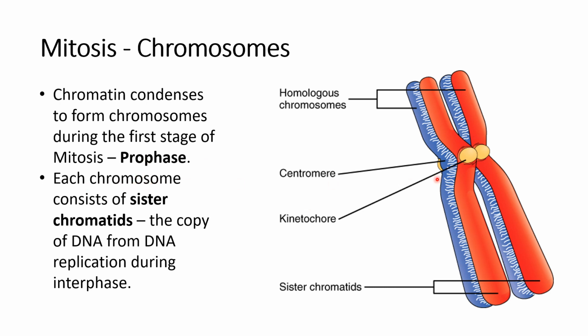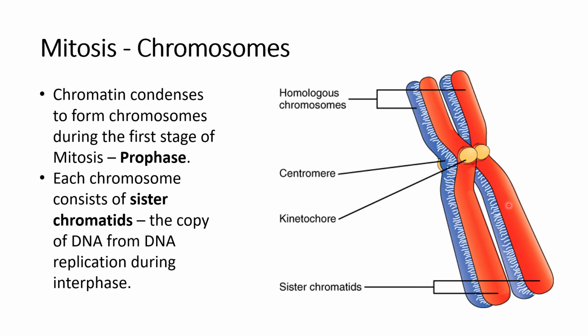Each chromosome consists of sister chromatids. So I'm going to explain this. Recall during the S phase of interphase, we replicated the DNA, we copied the DNA in preparation for mitosis. So these are 2 copies of the same chromosome.